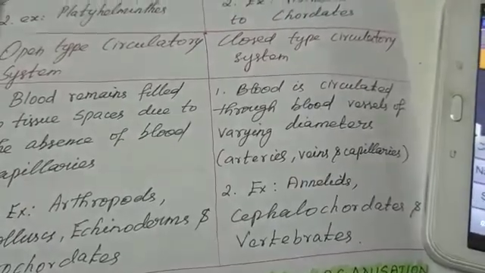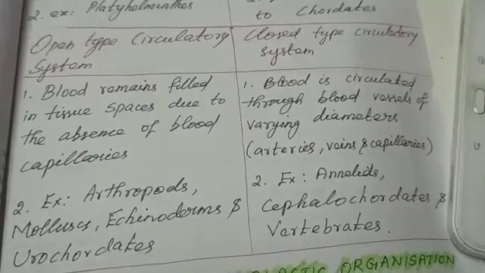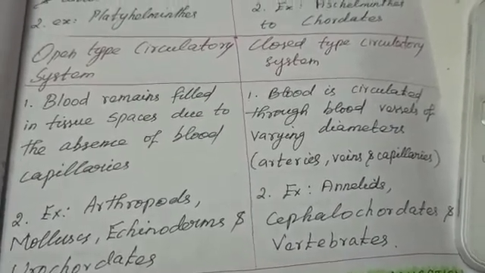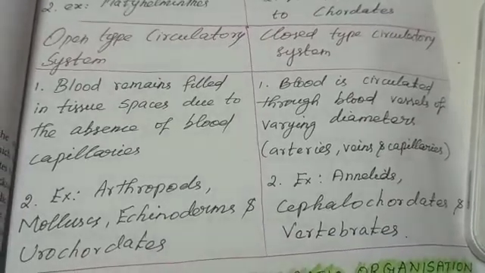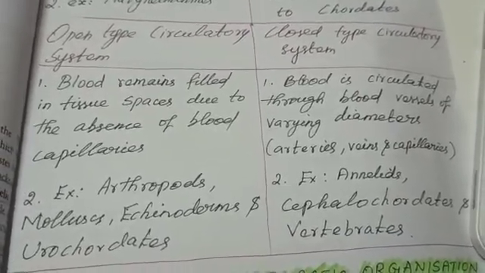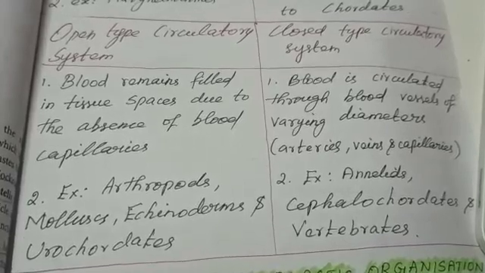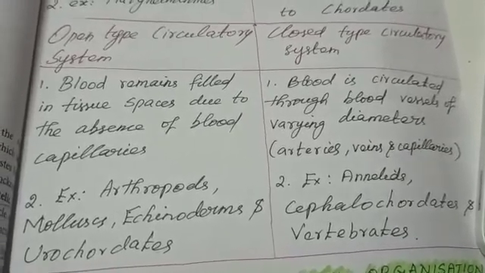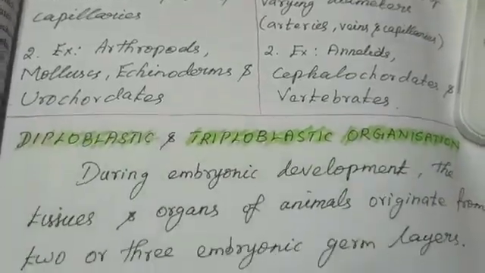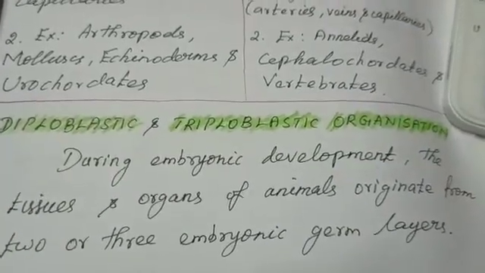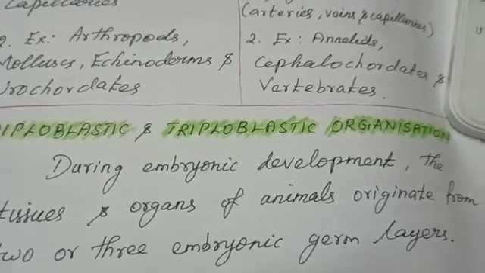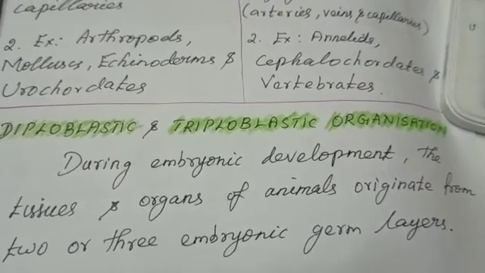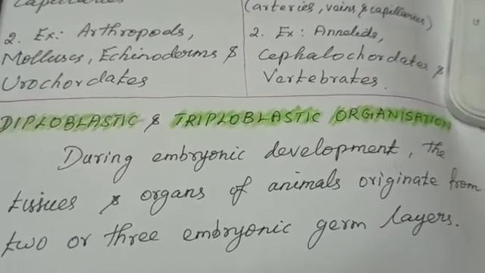See the closed type circulatory system. Blood is circulated through blood vessels of varying diameters. The blood vessels are arteries, veins and capillaries. The examples for closed type circulatory system are annelids, cephalochordates and vertebrates. Next one, diploblastic organization. During embryonic development, the tissues and organs of animals originate from 2 or 3 embryonic germ layers.